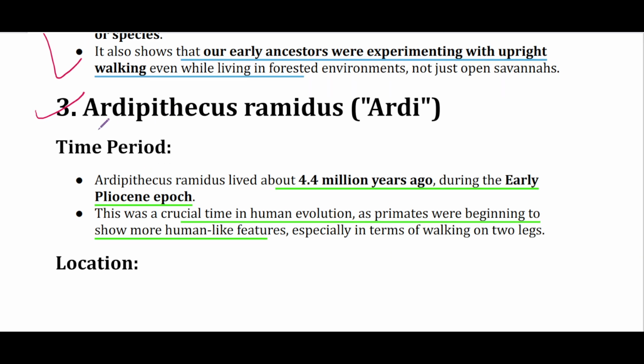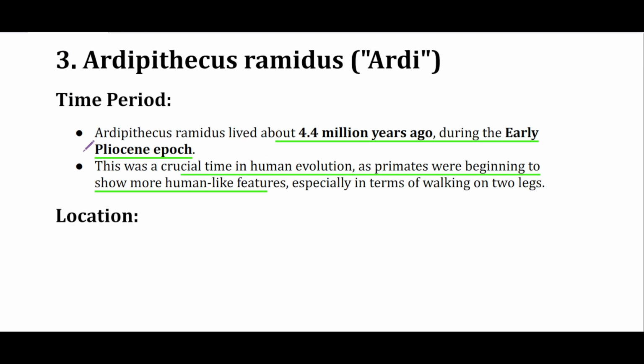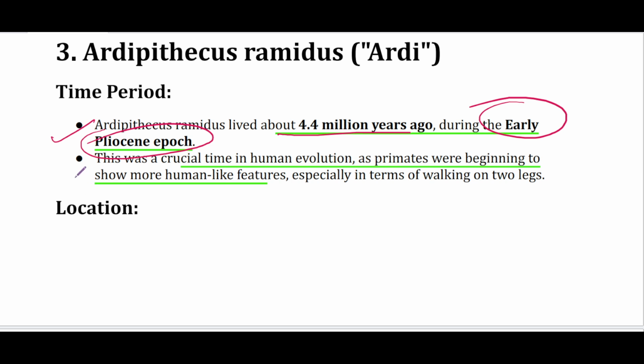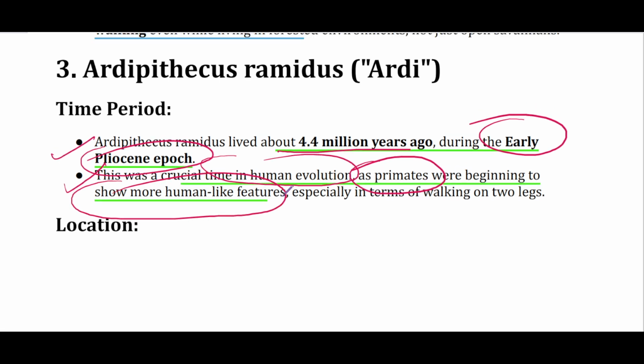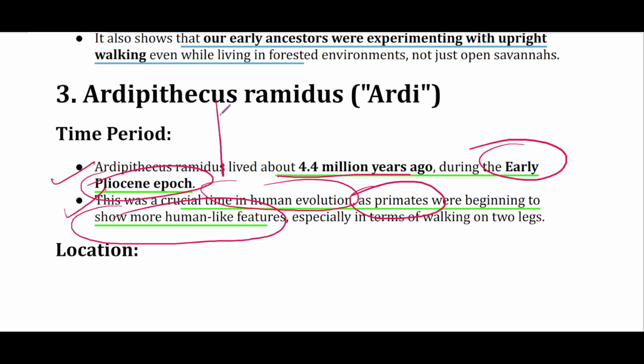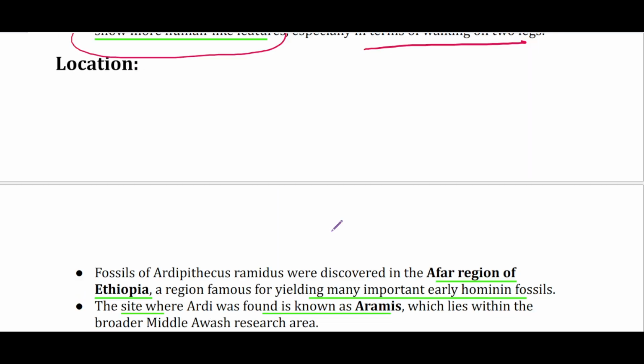Now, the next species, Ardipithecus ramidus, or Ardi. Ardipithecus ramidus lived about 4.4 million years ago during the early Pliocene epoch, after the late Miocene. This time was also crucial in human evolution because by this time primates were beginning to show more human-like features, since the time of divergence between hominids and chimpanzees had long passed. That was around 6 million years ago. And now, around 4.4 million years ago, primates started showing more hominid features, especially bipedalism.